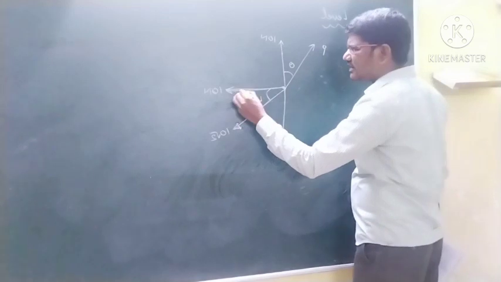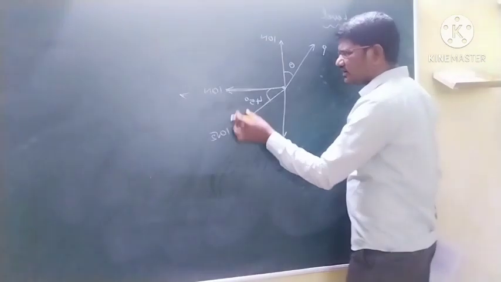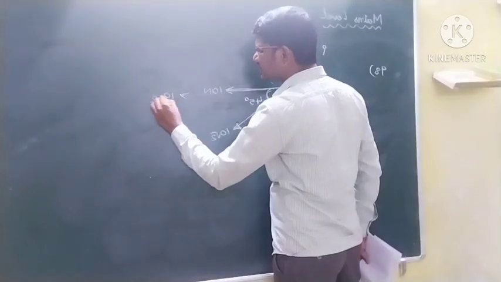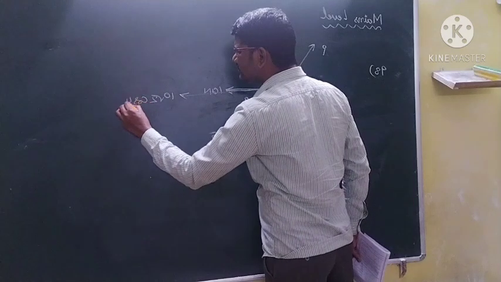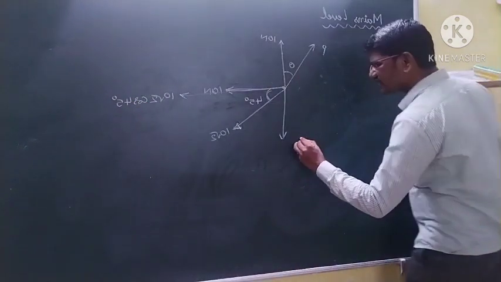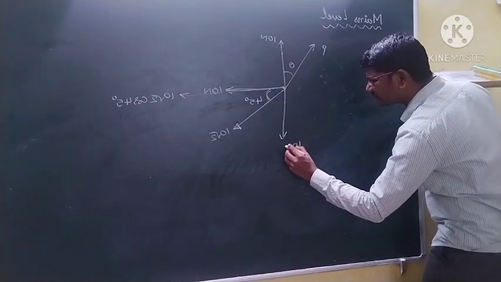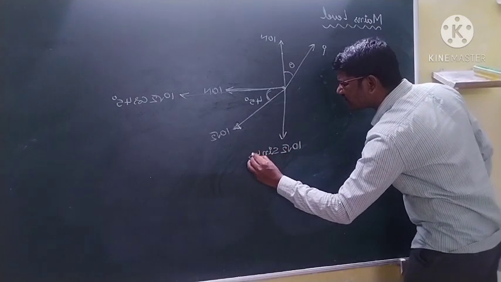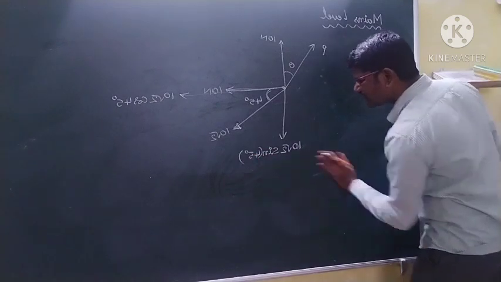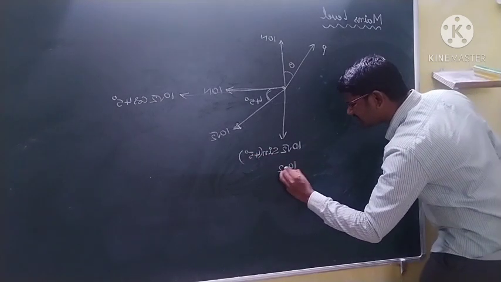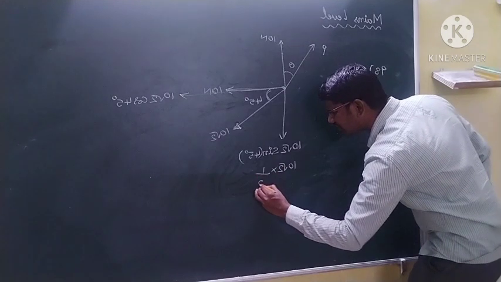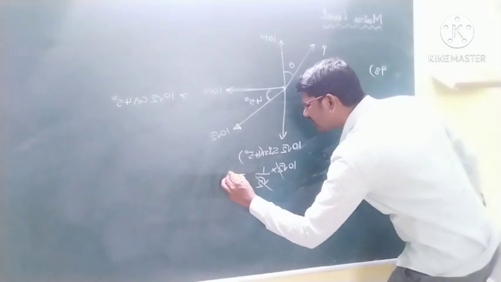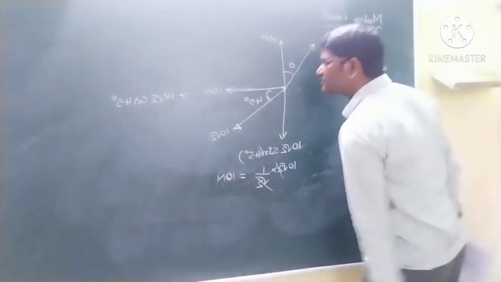So its component in this direction is 10√2 cos 45 degrees, and here its component is 10√2 sin 45 degrees. Okay students. Then 10√2 into sin 45, how much you have to write? 1/√2. So then √2 gets cancelled. You will get this value is 10 newtons.